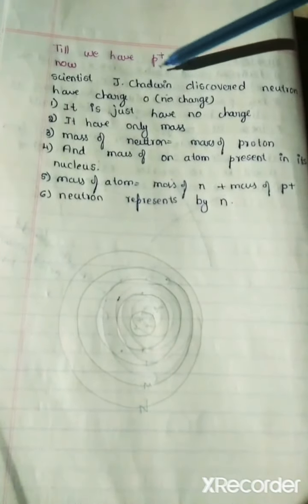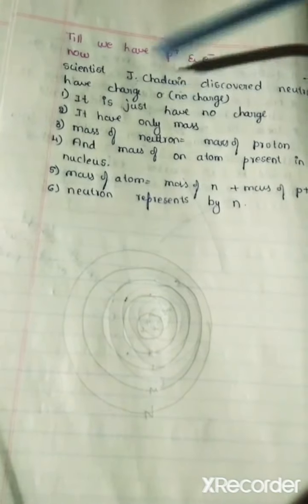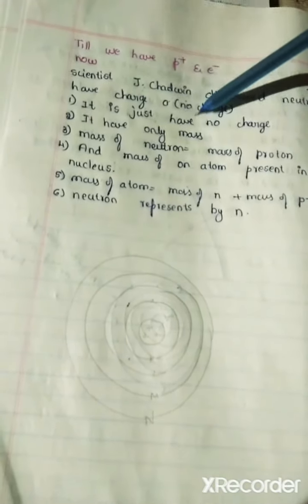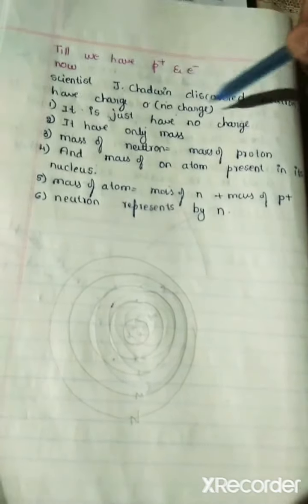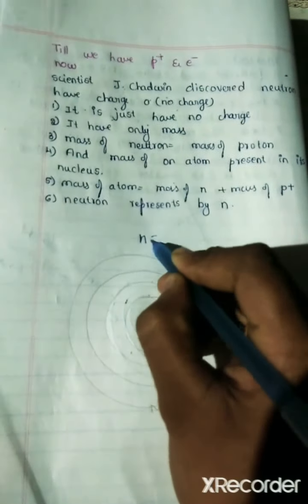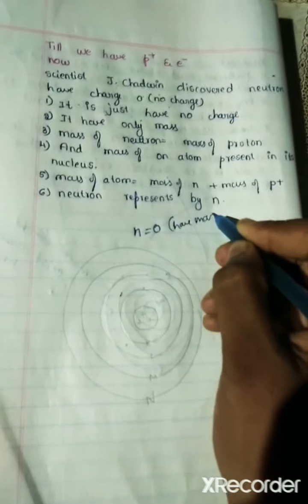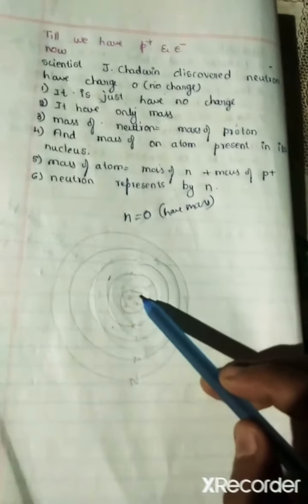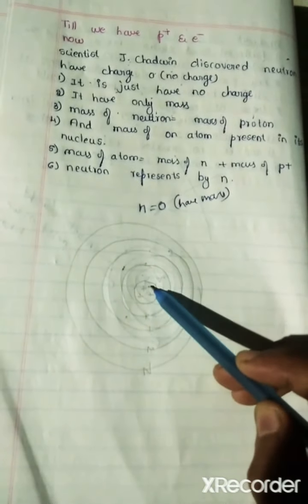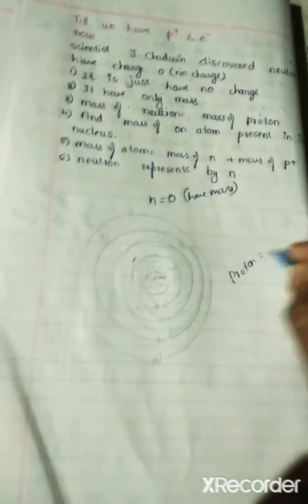Now one scientist, J. Chadwick, discovered neutrons, which have no charge, or otherwise have charge 0. He said that it has no charge, and it has only mass. See here, the neutron, whose symbol is N, has 0 charge but it has mass. It has its own weight. The mass of a neutron is equal to the mass of a proton. Protons are there in a nucleus, right? The proton is equal to the neutron.